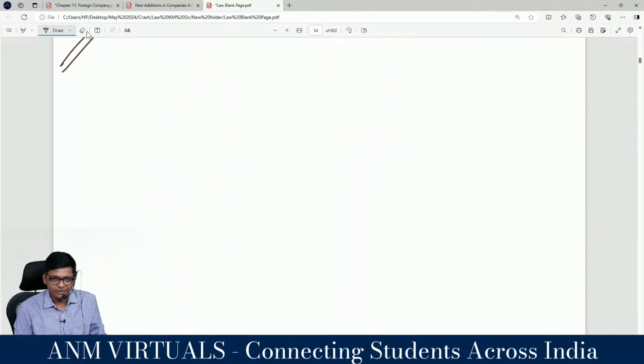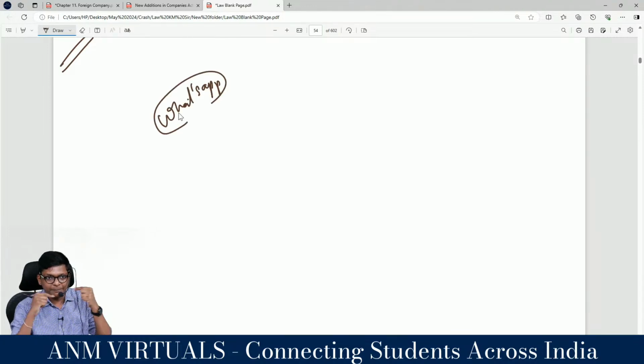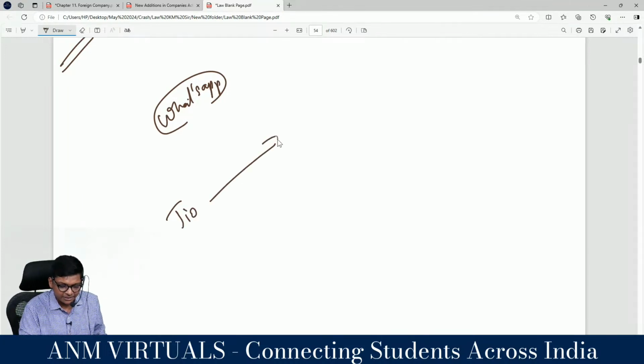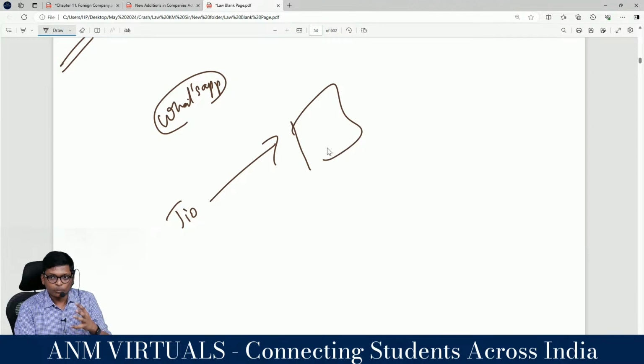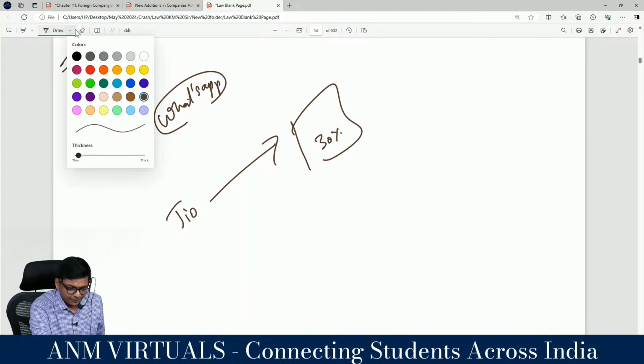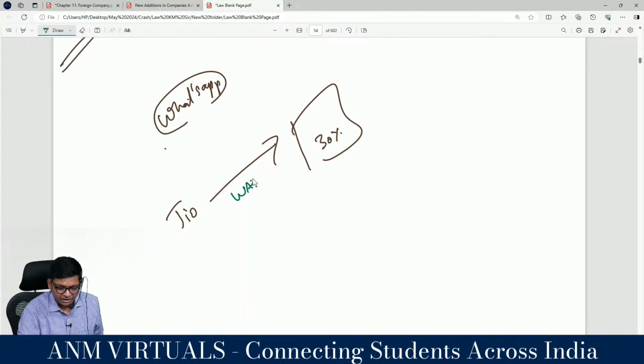So why am I saying this? Now WhatsApp, are we getting spam, guys? To send WhatsApp bulk messages, it's a paid service. For example, Jio is sending me a WhatsApp promotion message: recharge today, get 30% off. That comes to everybody. For that, there is a real company called Wati.